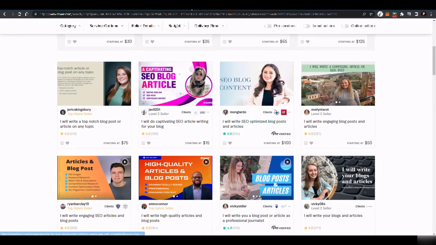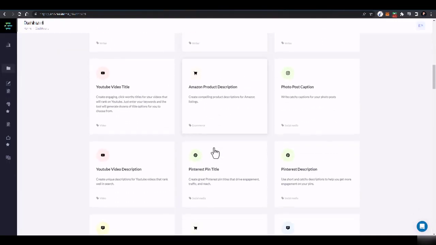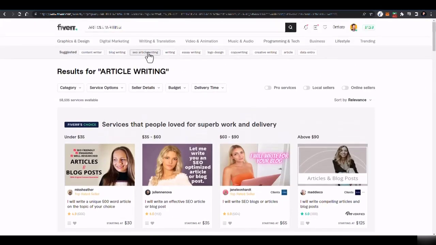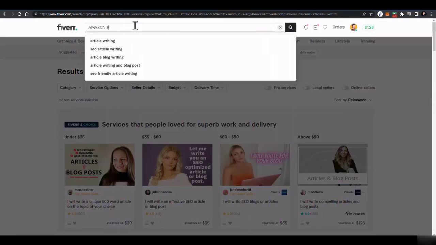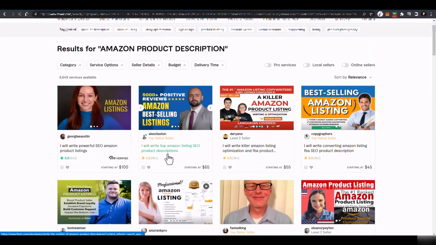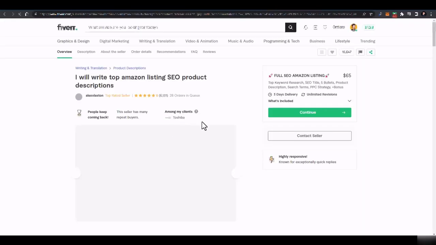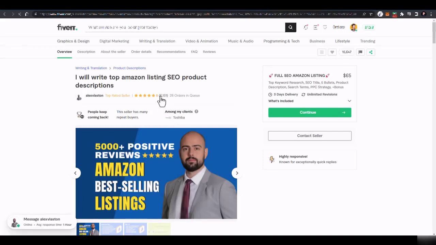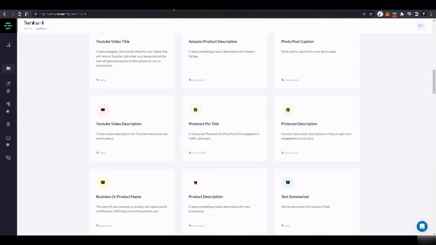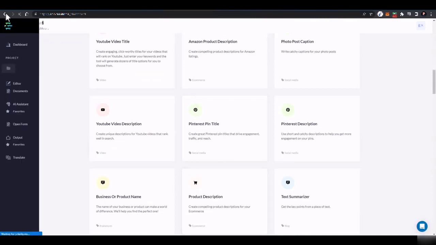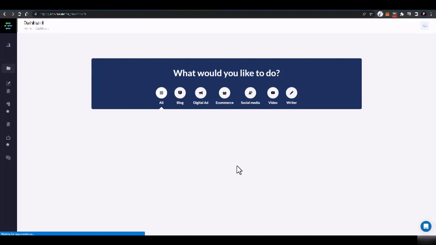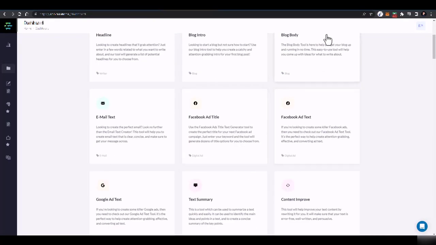Now let's say I want to provide Amazon product description jobs. I'll just go there and search for Amazon product description, and here you can see people are charging $65, $100. I'll go to this seller, who has 6,000-plus reviews, and he is charging $65 for a product description. Here you just have to go to this tool, and I'll tell you how you can generate product descriptions, but using this tool, you can generate descriptions easily.